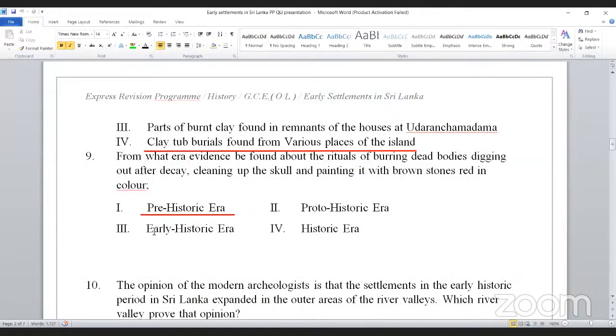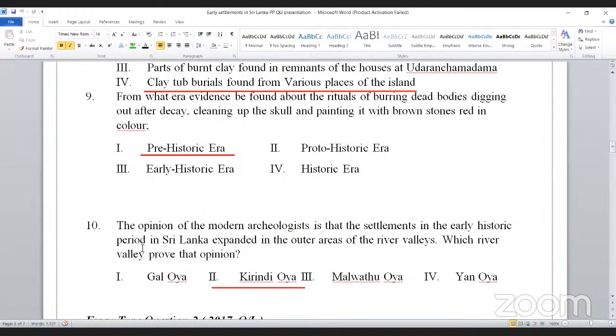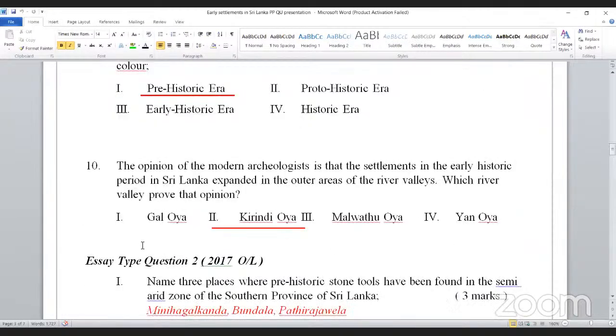Right, 10. The opinion of the modern archaeologists is that the settlements in the early historic period in Sri Lanka expanded in outer areas of the river valleys. Which river valley? The last sentence of my short talk. Which river valley? Yes, Kirindi. Right, so then we'll go to the structured essay questions.